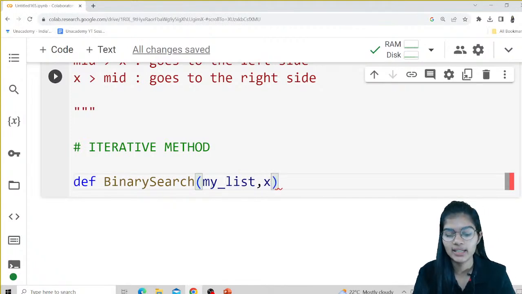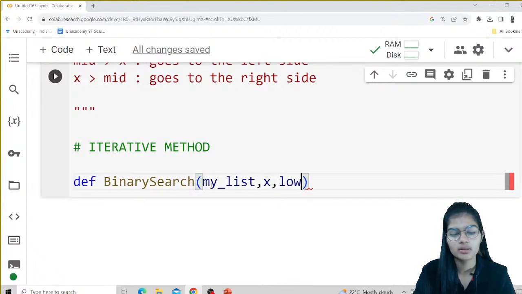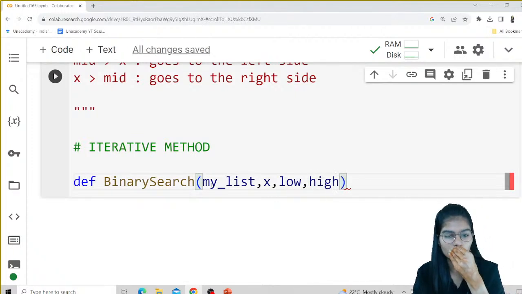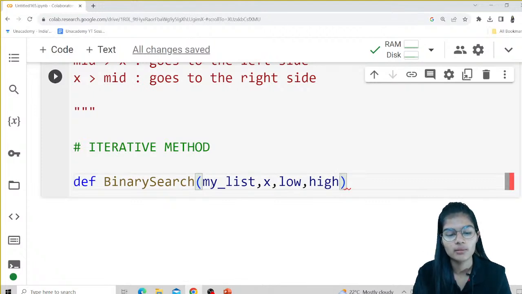I would take a variable x, that is the value which I want to find. I would take one variable as low and one variable as high. What will low and high do? They will first help me get the middle element, and then they will help me compare the middle element with my other elements.